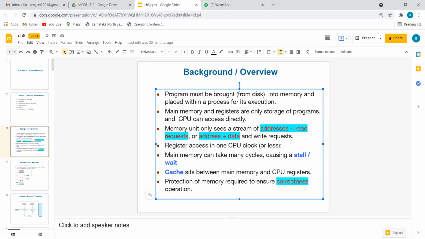Okay, so to access data present in the register, the CPU will take one clock cycle. Now the question is why the CPU should access a register? Because, as I told, the full program is present in the disk. Part of the full program we will move on to RAM.